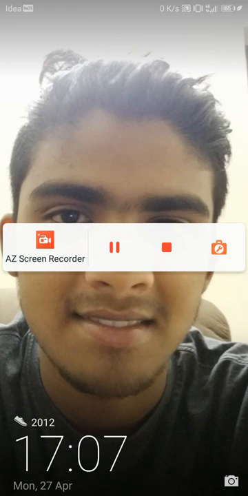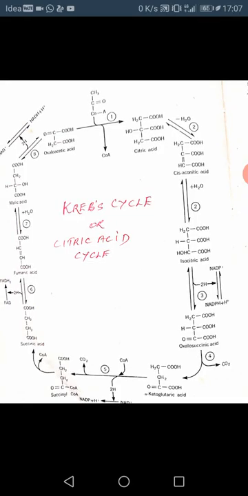Then, in the presence of guanosine diphosphate and inorganic phosphate, succinyl coenzyme A is converted into succinic acid and guanosine triphosphate is formed. The oxidation of succinic acid to fumaric acid is interesting because it is the only Krebs cycle oxidation that does not involve a pyridine nucleotide.